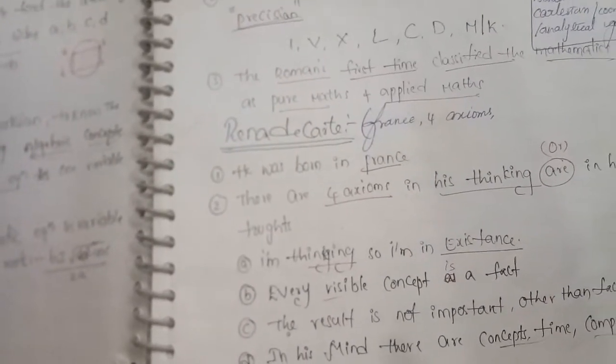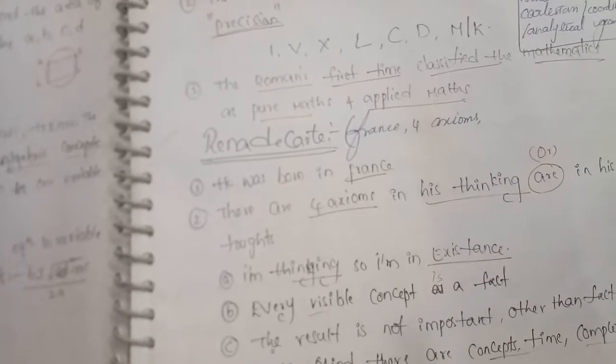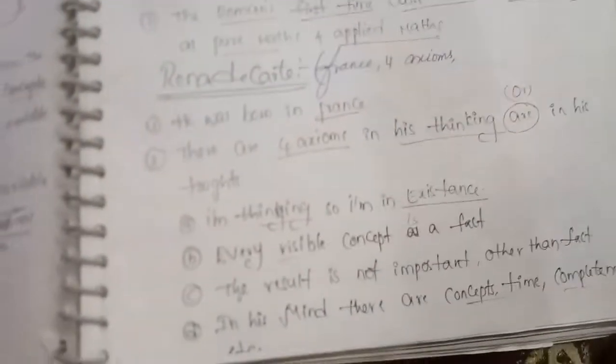René Descartes was born in France. There are 4 axioms in his thinking, or in his thoughts. So what are the 4 axioms? I am living, so I am in existence. He is telling that we are thinking, so we are in existence.